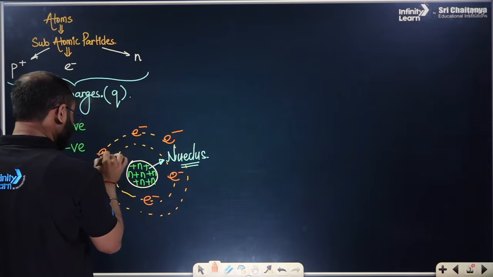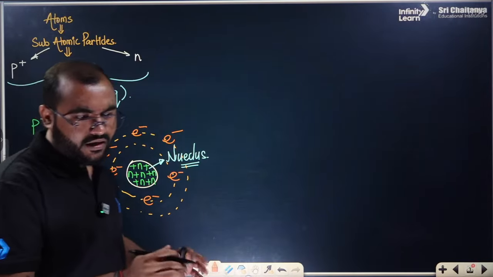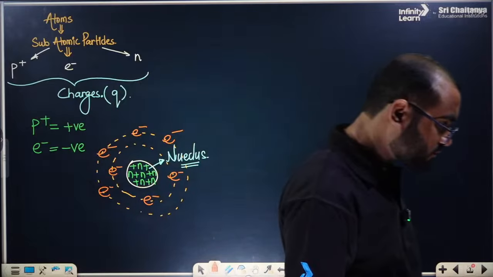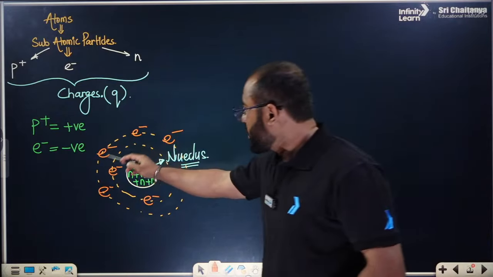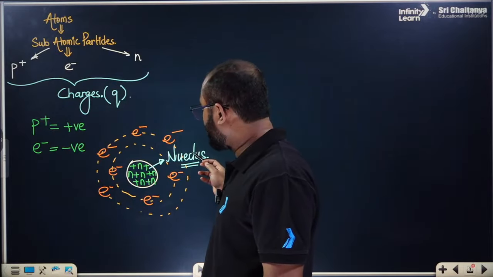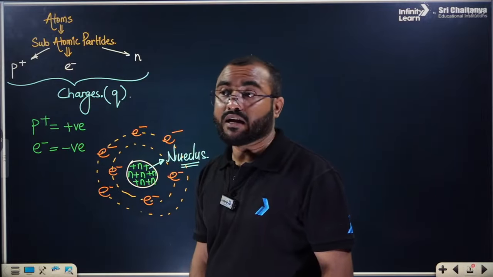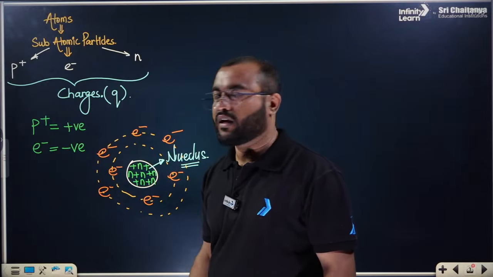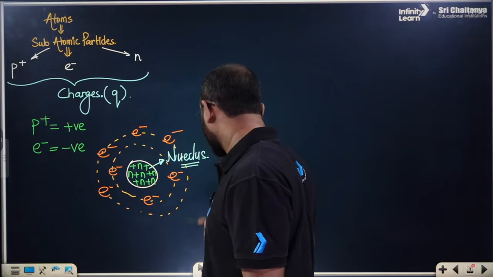The arrangement is a little bit here and there, but this is what it is. These dotted circle lines are called orbits. This is the nucleus, and this is the entire arrangement of the atom, everyone. Fine, we have found out this much.